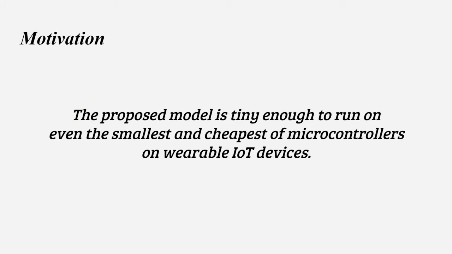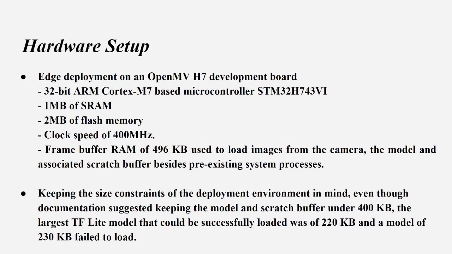The motivation, to sum it up, is that the proposed model that we have presented is tiny enough to run on even the smallest and cheapest of microcontrollers on wearable IoT devices. For the proposed methodology, let's first talk about the hardware which we are using. So we have a 32-bit ARM Cortex M7 based microcontroller, STM32H743VI. We have 1 MB of SRAM for onboard applications, 2 megabytes of flash memory for storage, clock speed of 400 MHz, and a frame buffer RAM of 496 kilobytes. It's used for loading the camera images, the model, scratch buffer, everything.